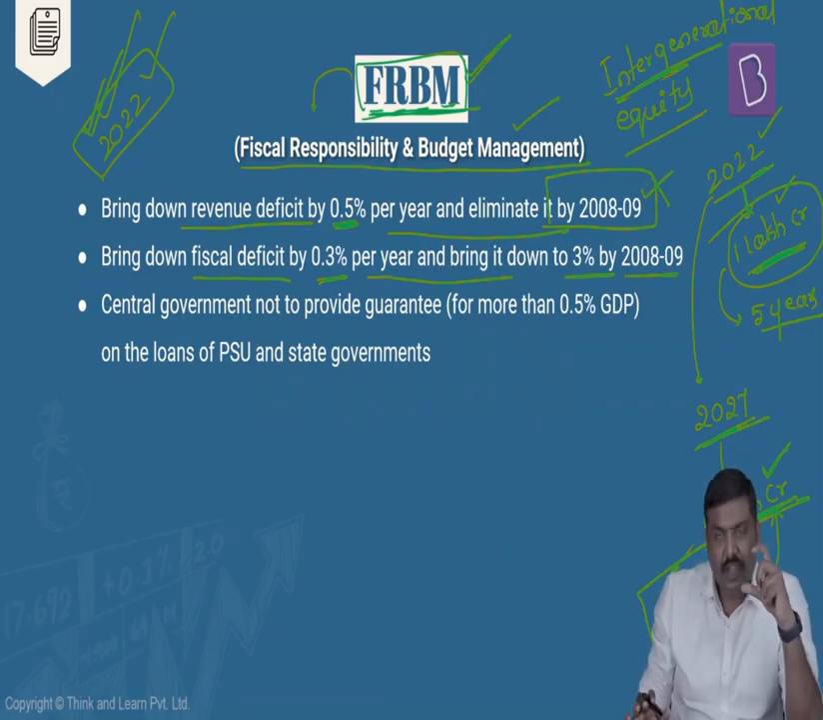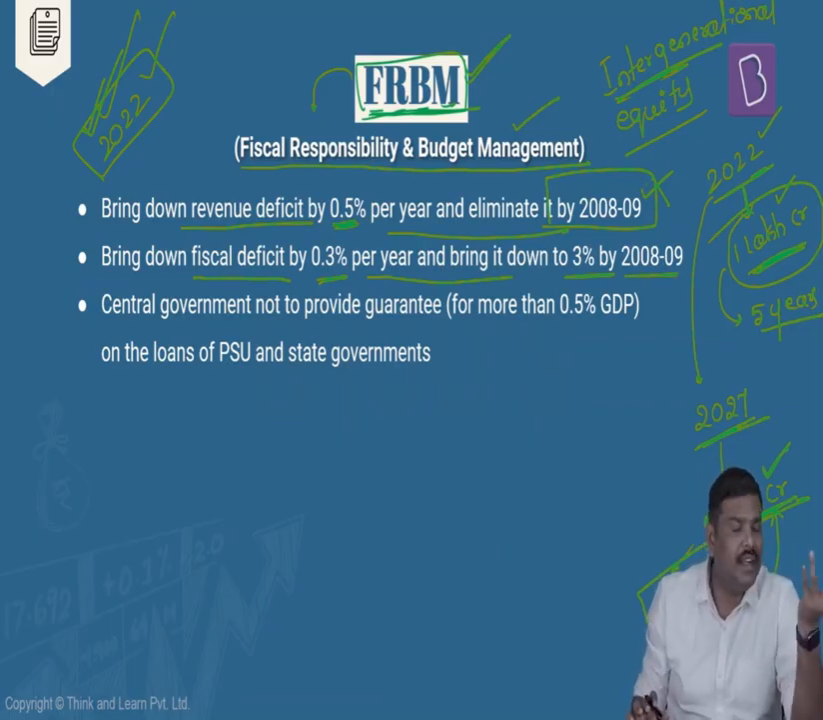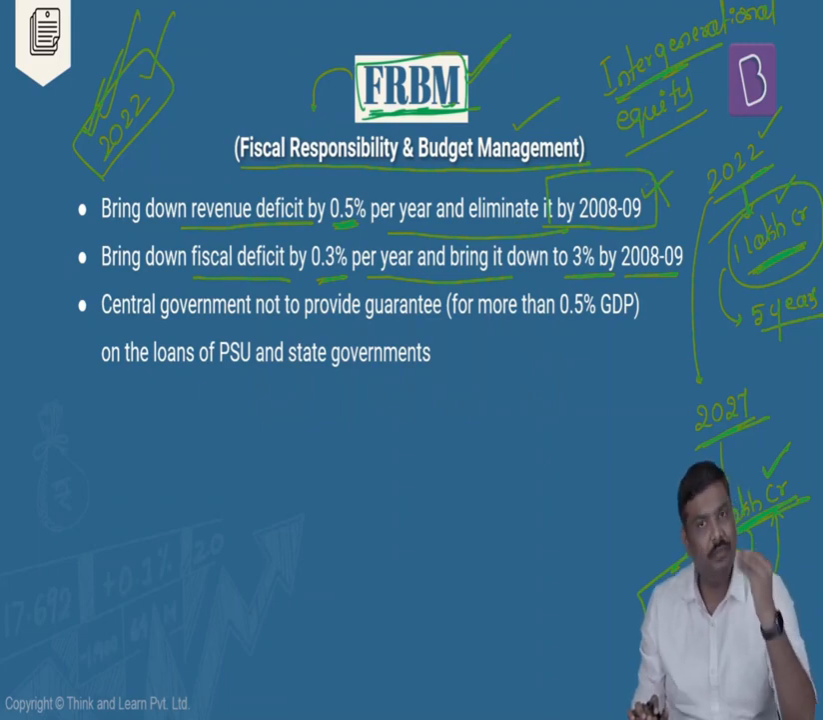So what is the meaning of this? Right? While we are supposed to bring down revenue deficit to zero, eliminate it completely, but fiscal deficit of 3% is okay. What is the meaning of it? Let's start. Earlier we have discussed this.